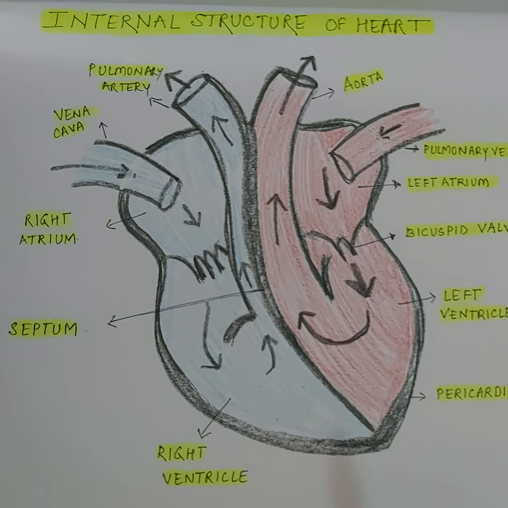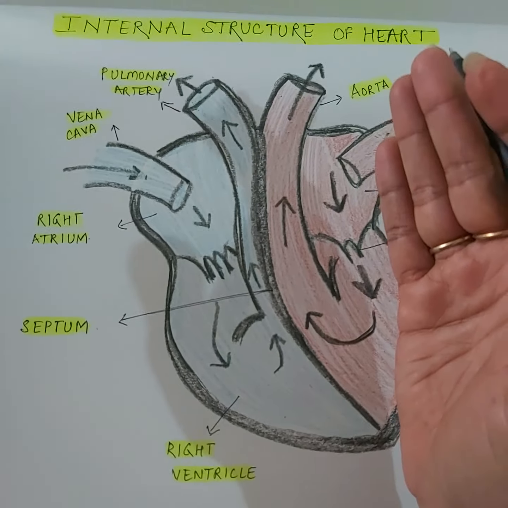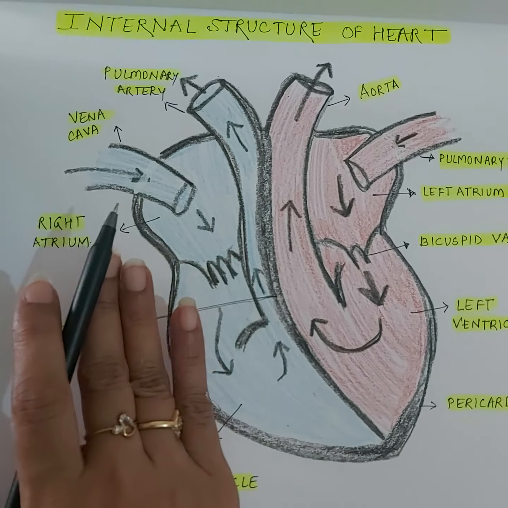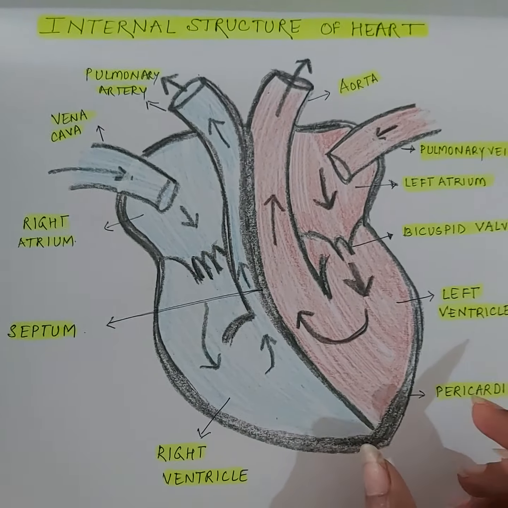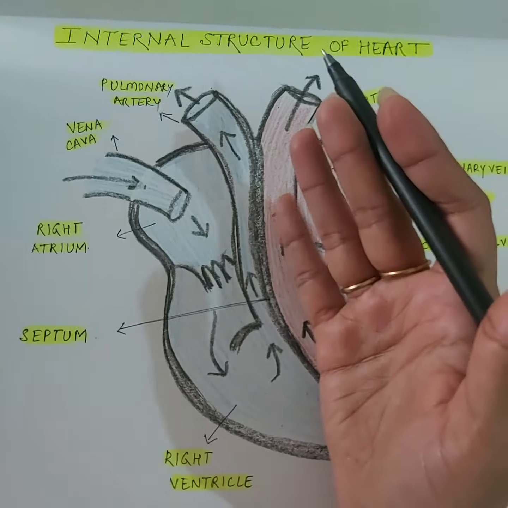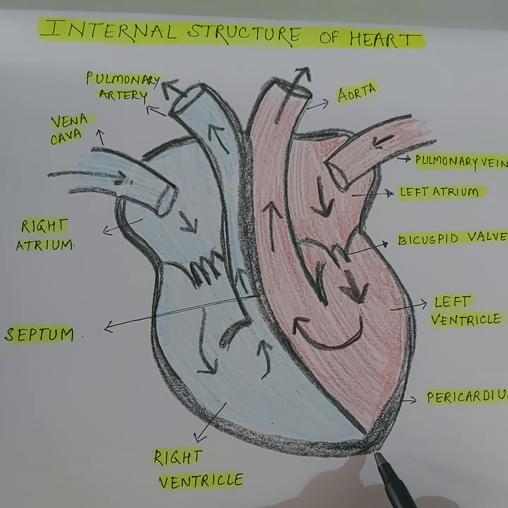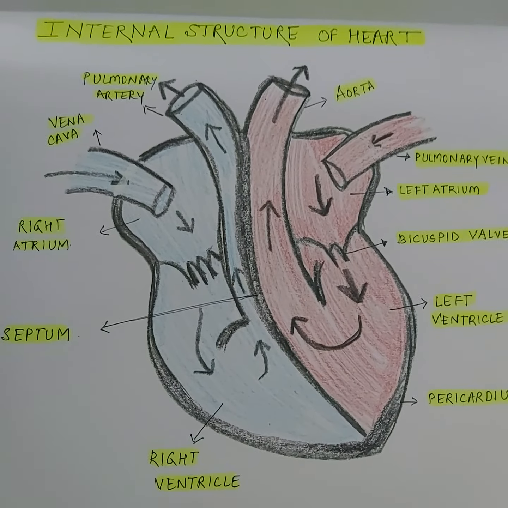How to remember which is the left part and right heart? Your right hand is the left side of the heart, and your left hand is the right side of the heart. You have to remember this while drawing the diagram. That is, this side, which is your right hand, will be the left side of the heart, and always remember the narrow end of the heart will point towards the left hand side.